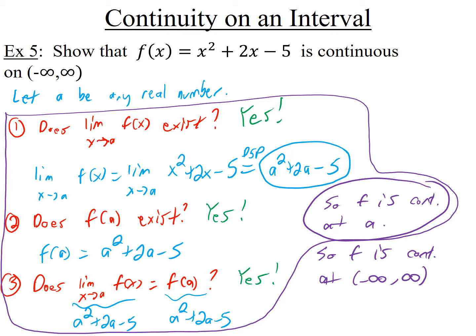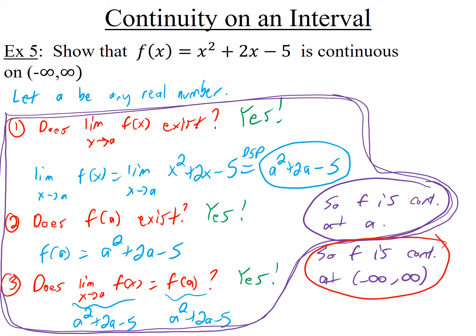Now change any a to any number you want. Pick another number, 107. Change every a here to 107, and everything will work out fine, because just knowing that a is a number and that's all we know, everything worked out fine. So I've done infinitely many calculations all at once for you. So that means it's continuous on all real numbers.